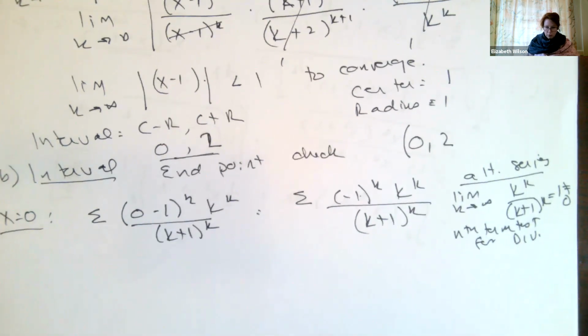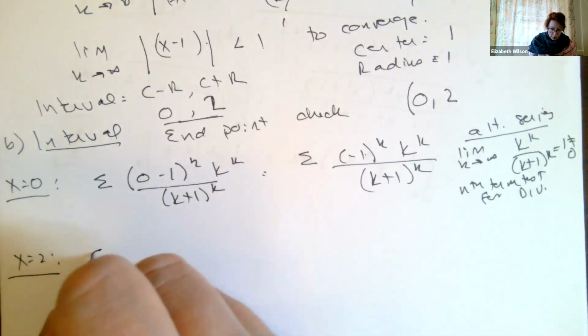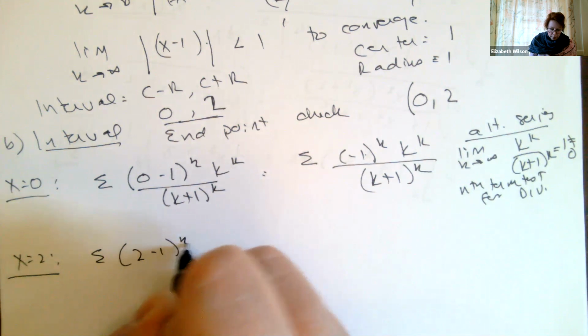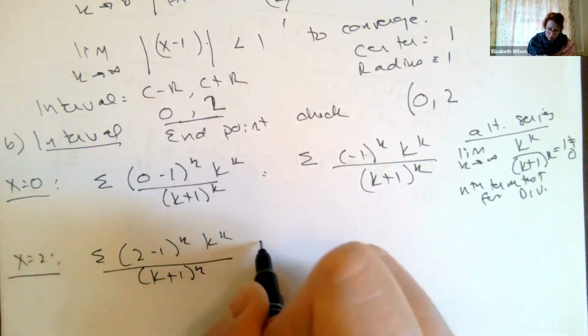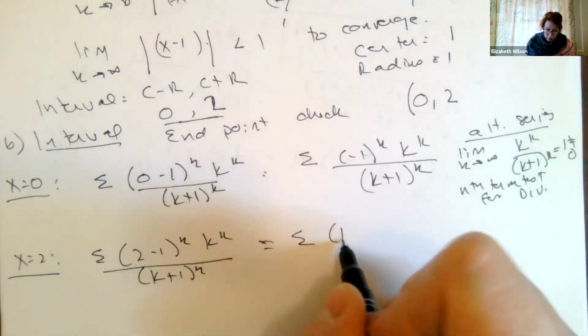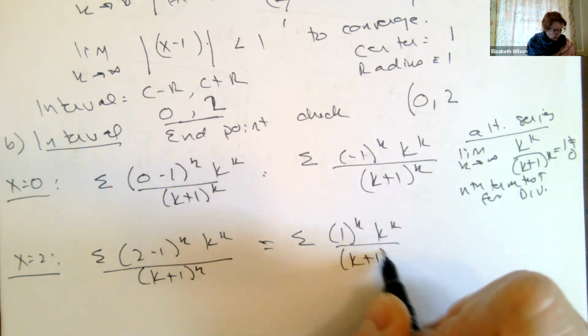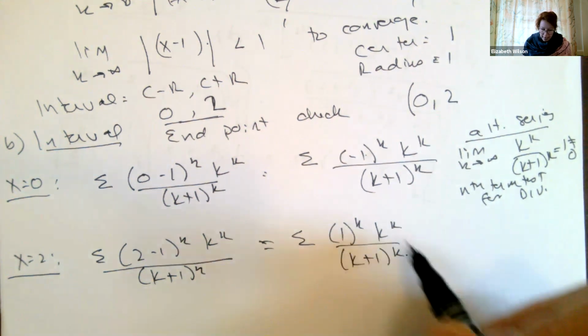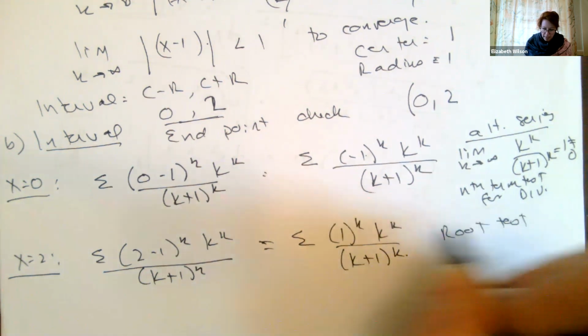Now I'm going to do 2. X equals 2. 2 minus 1 to the k, k to the k over k plus 1 to the k. So this gives me just 1 to the k, k to the k over k plus 1 to the k. I've got k to the k, so I'm going to do the root test, right? Because I've got it to the kth power.